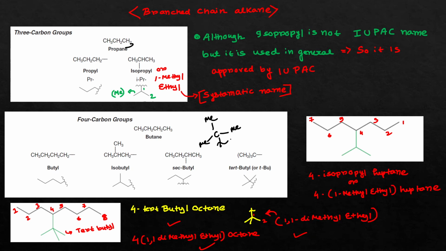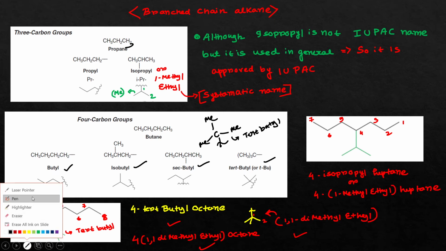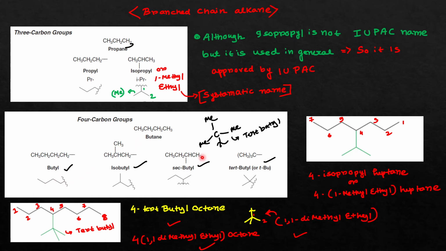So in that case, it is called the tert-butyl group. So this is also a 4 carbon group. So you can see that this butyl or isobutyl, sec-butyl, tert-butyl, these are not IUPAC nomenclature, but they actually save lots of our time. So that's why we still use this terminology while we do the nomenclature of organic compounds.